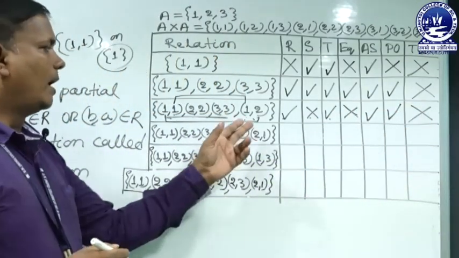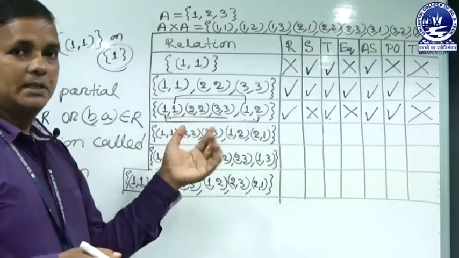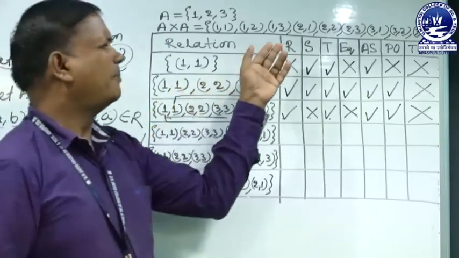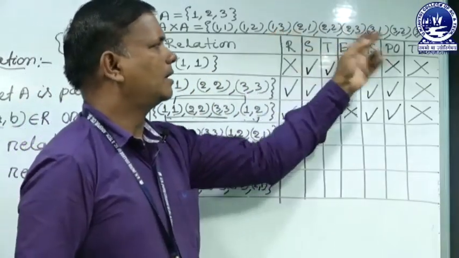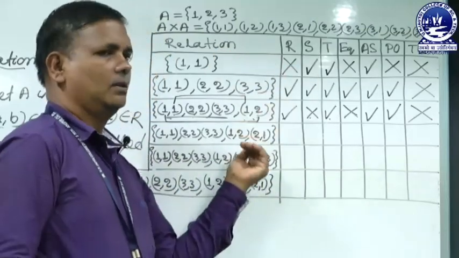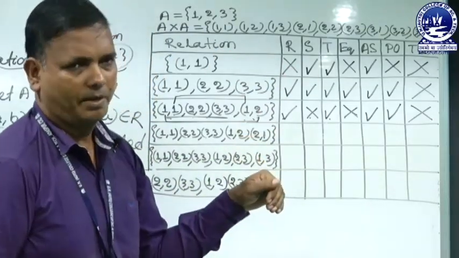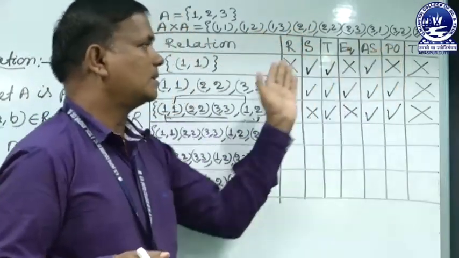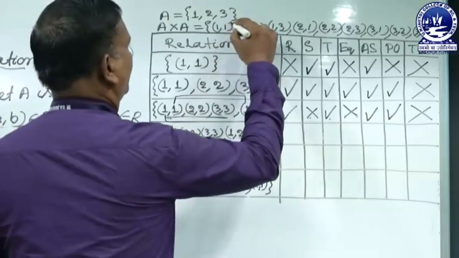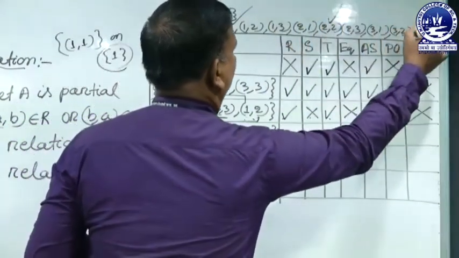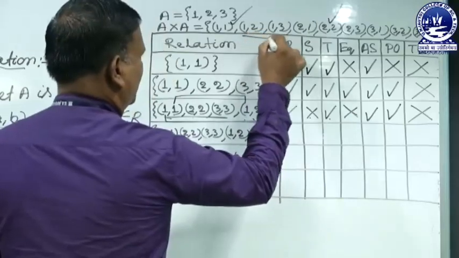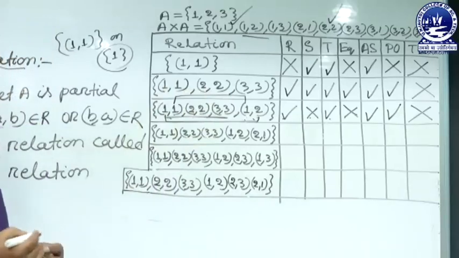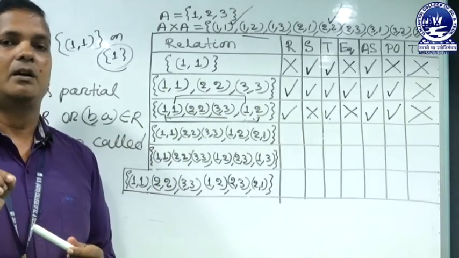Here 1, 2 is present, but 1, 3 is not present. That means all the half pairs are not there. What is a half pair? Among 1, 3 and 3, 1, either 1, 3 or 3, 1 is present; likewise 1, 2 and 2, 1. The total 9 pairs contain 3 reflexive elements, and among the remaining 6 elements, at least 3 ordered pairs must be there for total ordering.